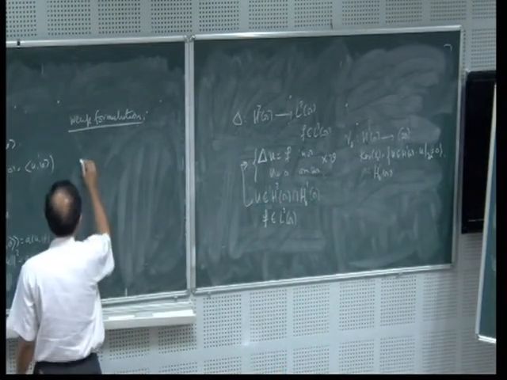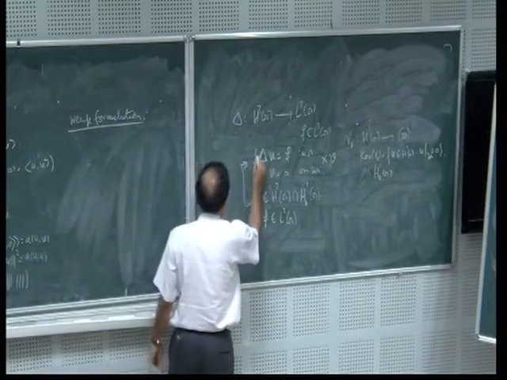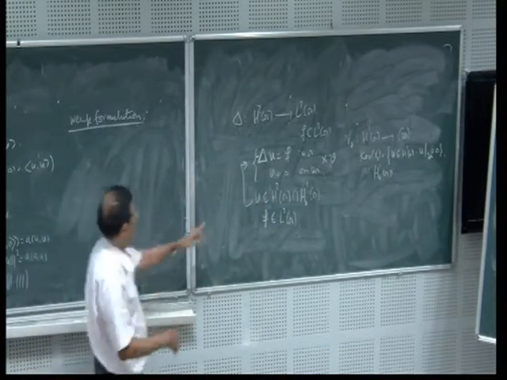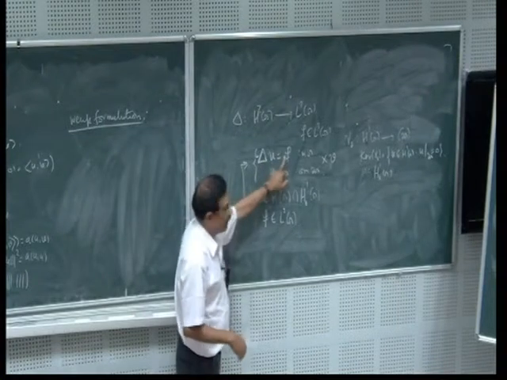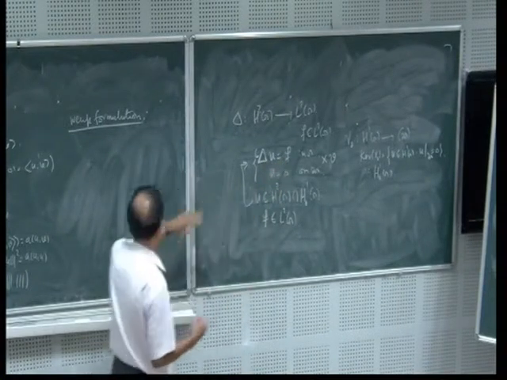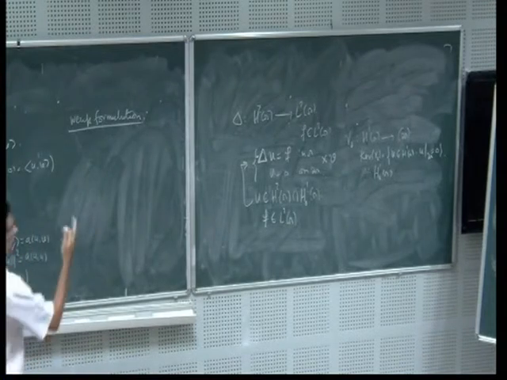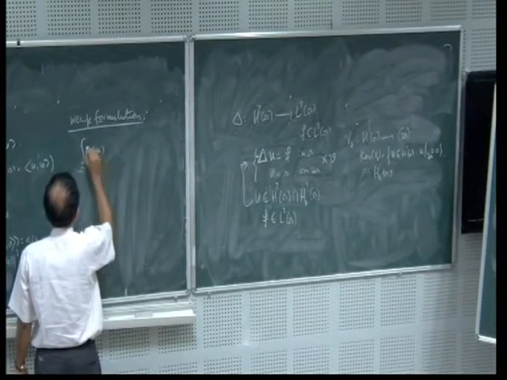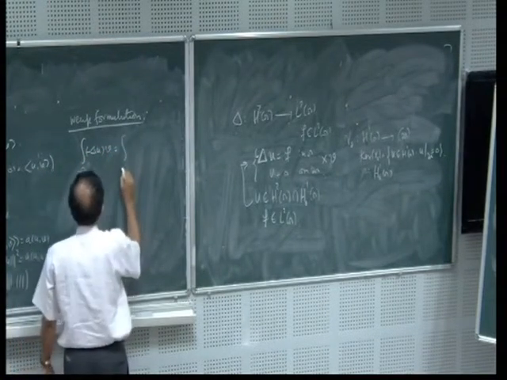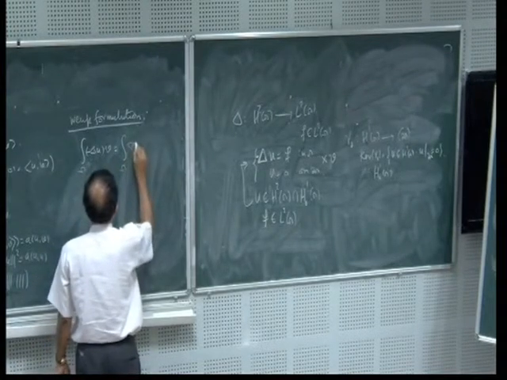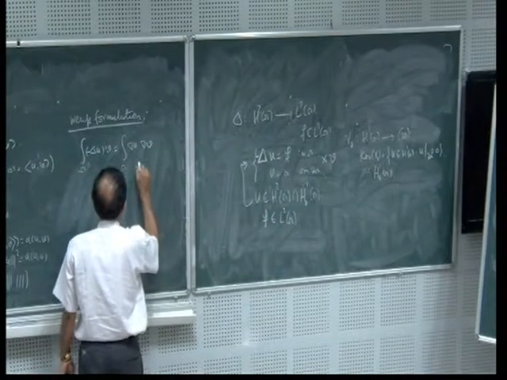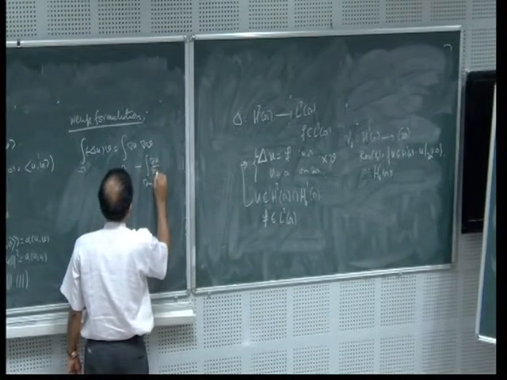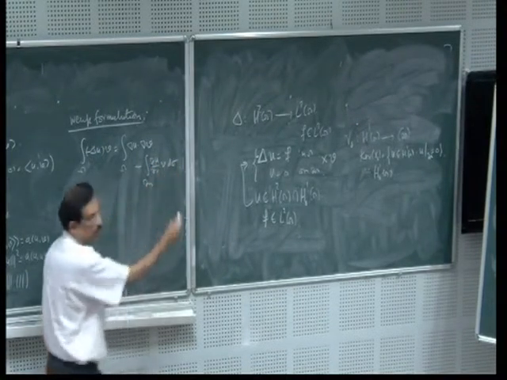So when I integrate it, what do I get? I'll make it minus Laplacian. You'll see why I'm going to do it. It doesn't matter, minus Laplacian or plus Laplacian, because you can change f to minus f. But let me make this minus Laplacian so that I get a positive definite something. So I'll get the integral over omega of minus Laplacian of u times v. What is this? This is nothing but the integral over omega of grad u dot grad v, by integration by parts, minus the integral over the boundary of omega of du by d nu times v d sigma. This is just Stokes theorem, we have it, right?